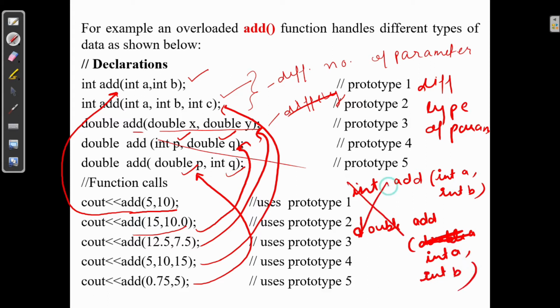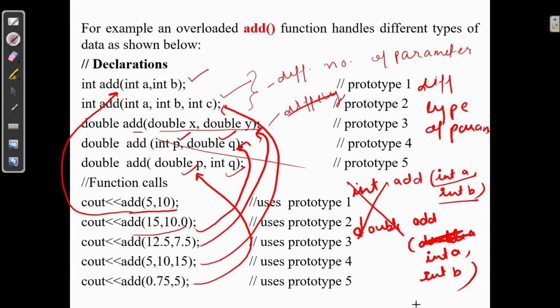Function overloading is not possible when the two functions differ only in the return type. They should differ either in the number of parameters or in the type of parameters. If two functions differ only by the return type, this is not called function overloading. Now let's check it on Visual Studio.